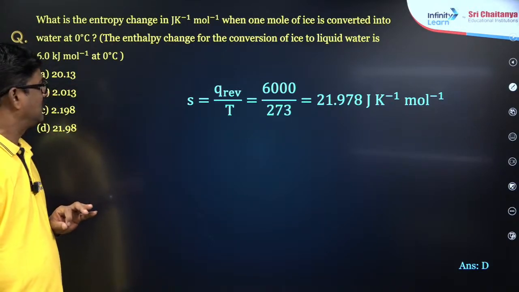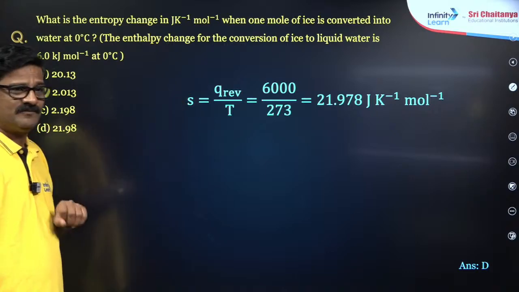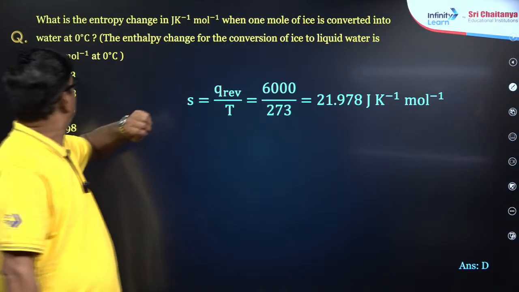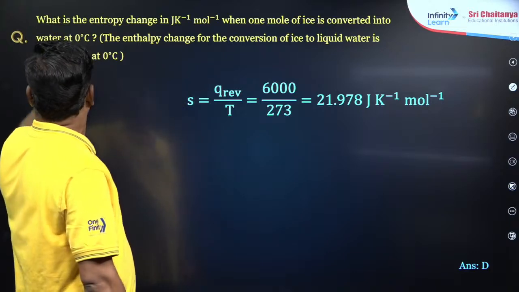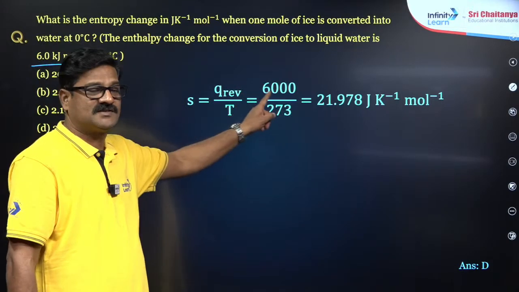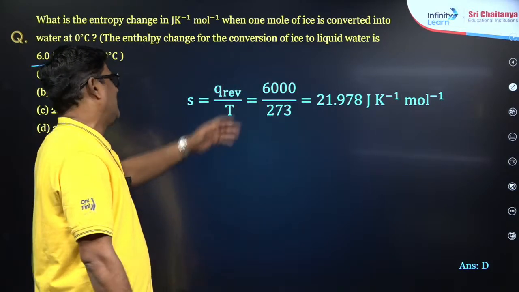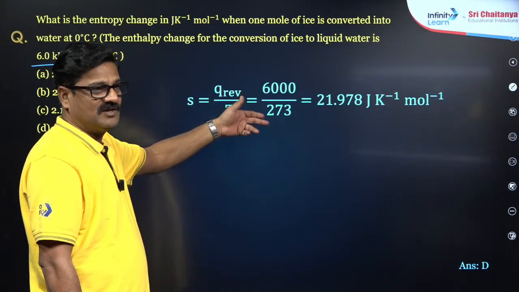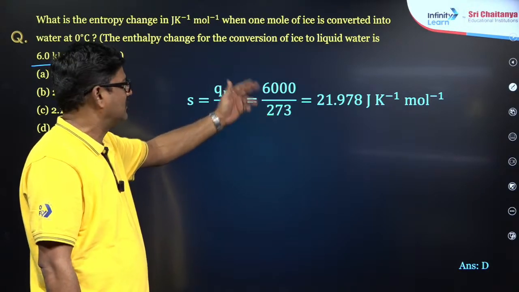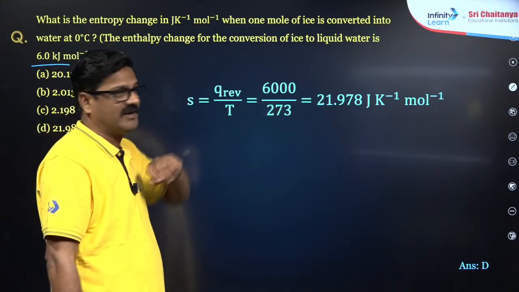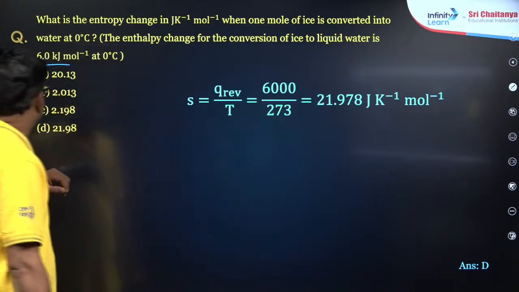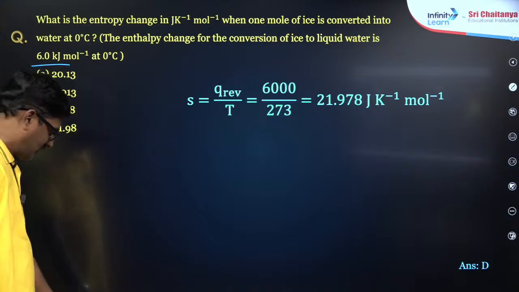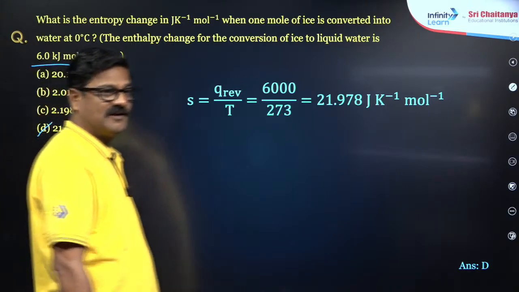Yes, Hemant. S is equal to Q by T. Q is equal to 6 kilojoules, so that is 6000 joules. And temperature, water melts at 0 degrees centigrade, that is 273 Kelvin. It is going to be 21.987. He is going to get the answer. So the correct answer is going to be D. Understand? Clear?